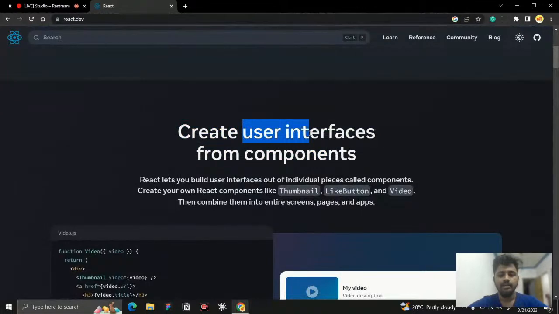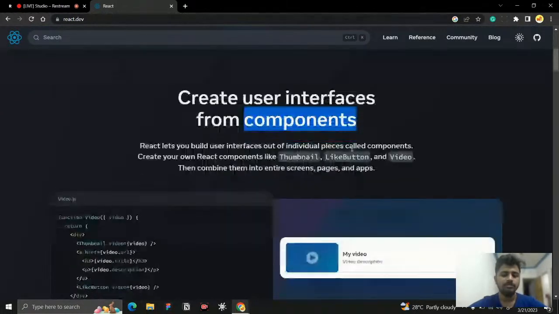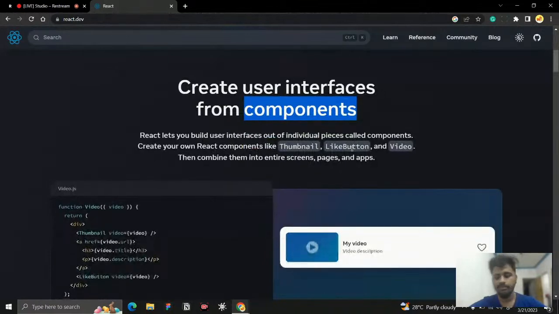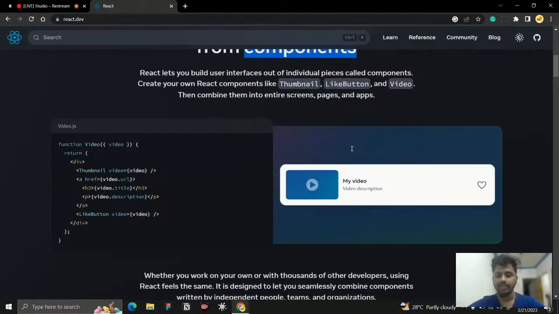React creates a user interface from components. What does that mean? It is a front end library. We know that JavaScript is a front end, client side scripting language, so React is also a front end library. With the help of React, we can create a front end application, a user interface, meaning how the website looks. We can work with that.